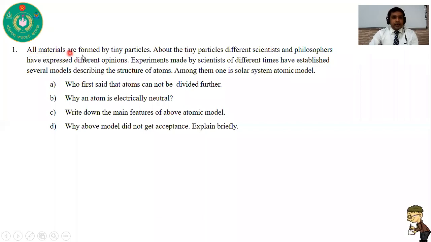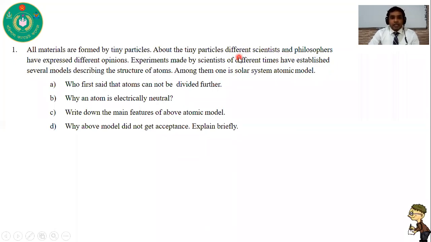All materials are formed by tiny particles. About the tiny particles, different scientists and philosophers have expressed different opinions. Experiments made by scientists of different times have established several models describing the structure of atoms. Among them, one is the solar system atomic model. This is called the stem of a CQ type question.